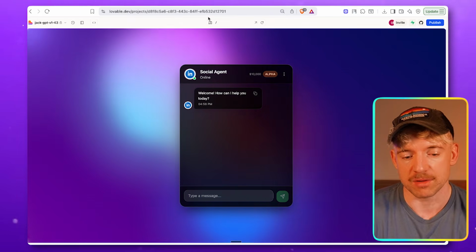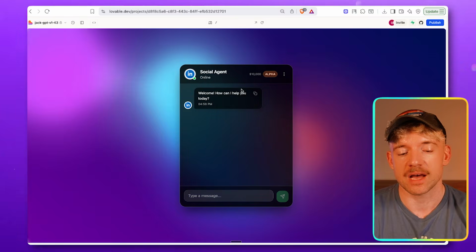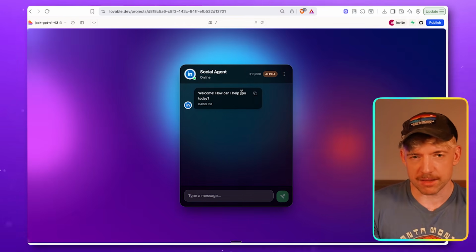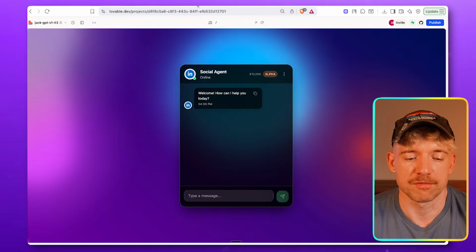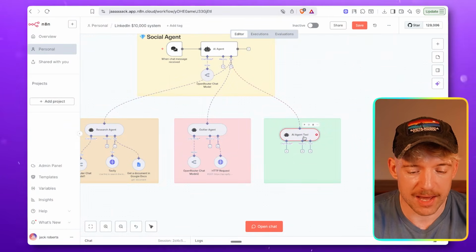That is kind of what drives all the value. If I was selling this, I would probably change this a tiny bit to display the results in a slightly different way, but that's just something for you to have a little think about. Cool, so we've got the AI agent tool there.